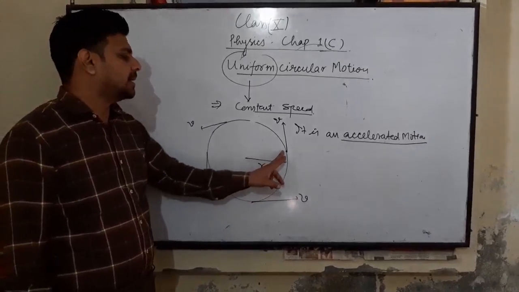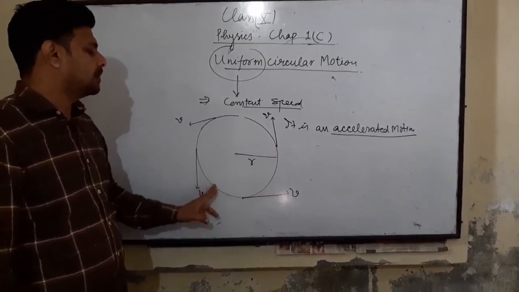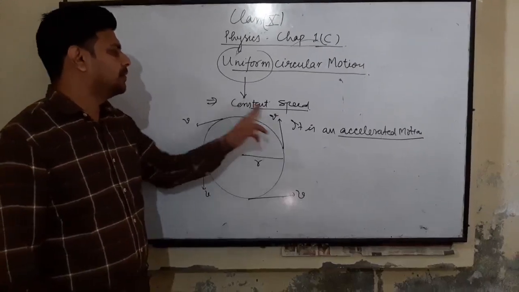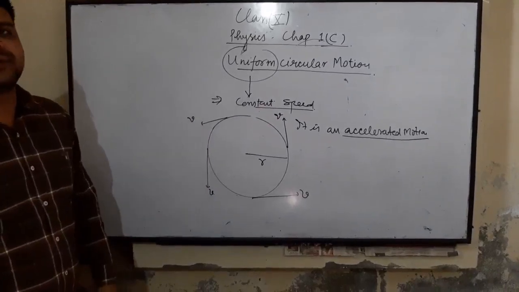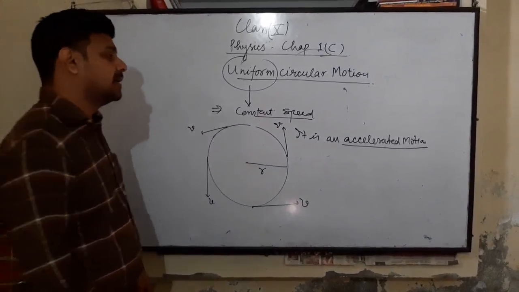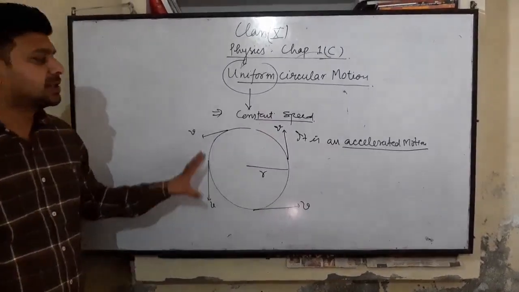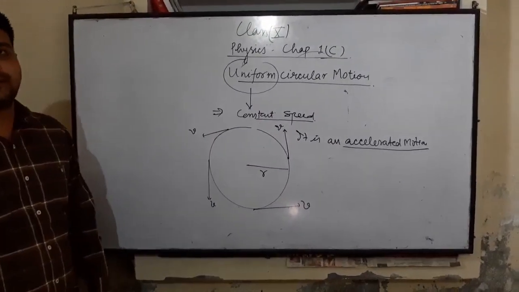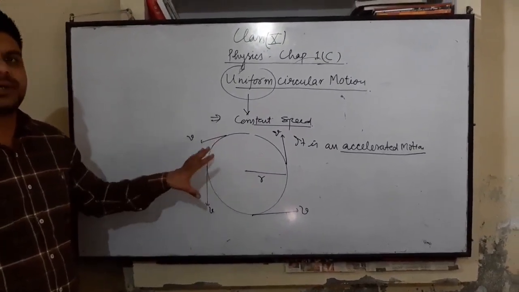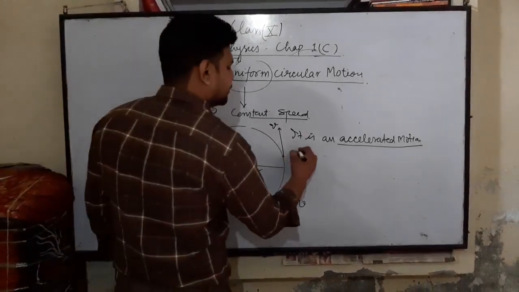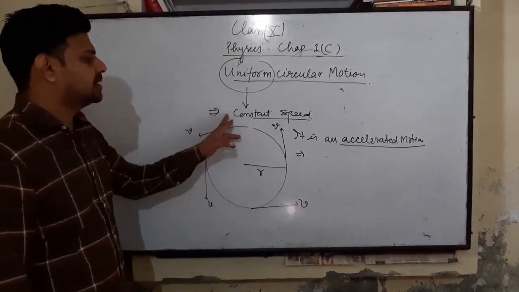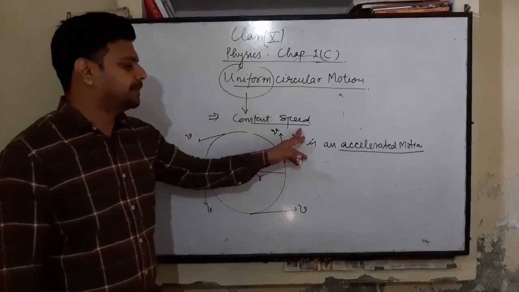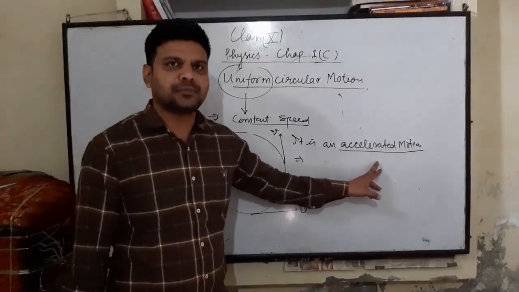At any point of the circular path, the speed of the object remains constant, but the direction changes continuously.